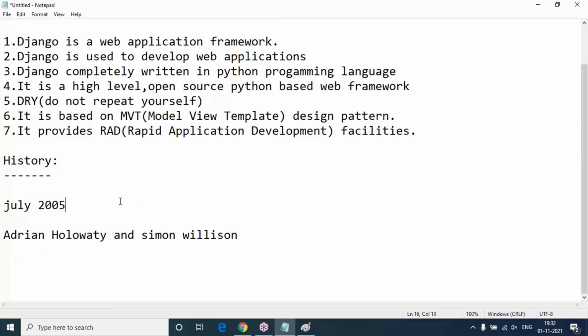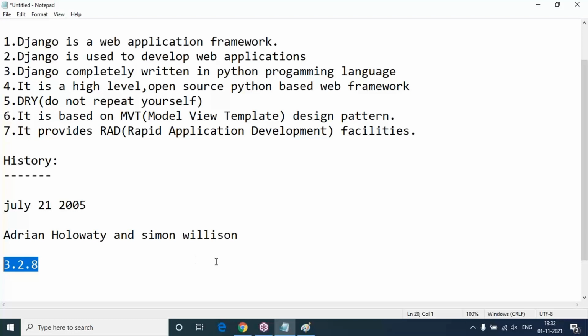That is the official date of birth of Django, 21st July 2005. And the current stable version is 3.2.8, we can say. I'm not sure, because I installed Django in my previous batch. Whenever I check on my computer, it is 3.2.8 only.